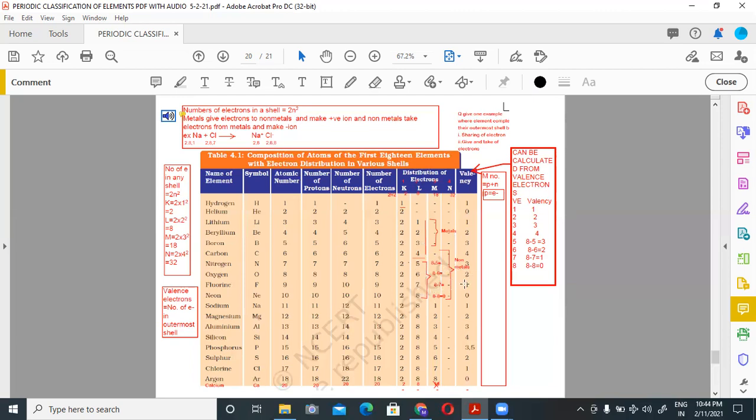So after doing electronic configuration, you can calculate valence electrons, and you can also calculate metallic or non-metallic properties. So if valence electrons are 1, 2, 3, these will be metals. If valence electrons are 4, 5, 6, 7, 8, then it will be a non-metal.